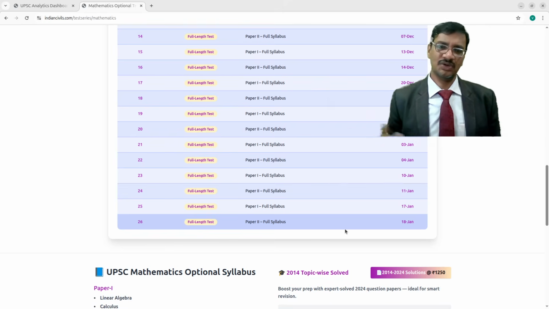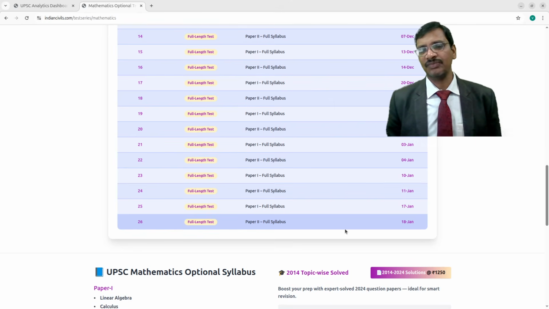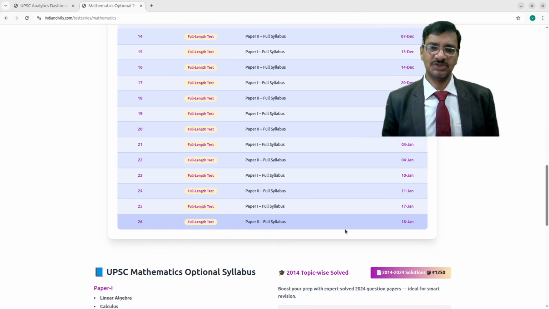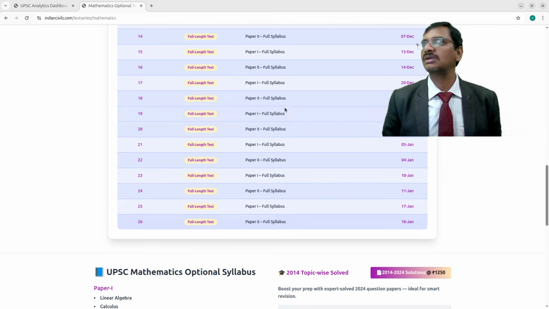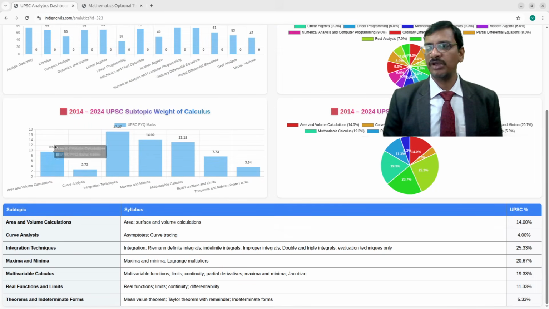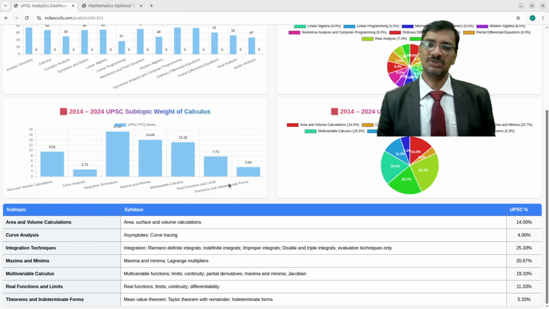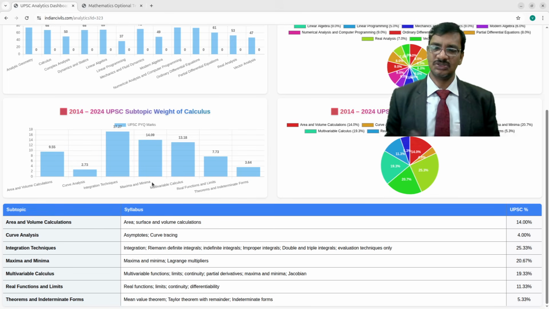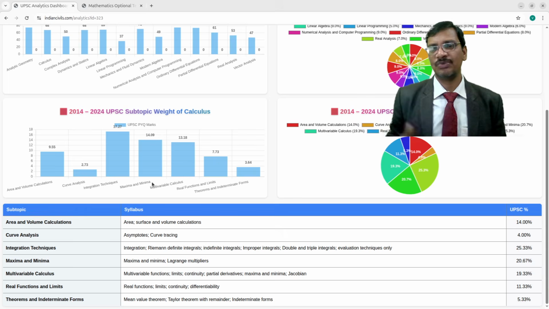Also, once we correct the paper, we will be giving the performance graph. Performance graph meaning, suppose you take only this calculus test, how many marks are coming in this particular topic, and what is your score out of it. That means it will give you subtopic-wise details: how much weightage you have got, or how much percentage you have got for each and every subtopic.